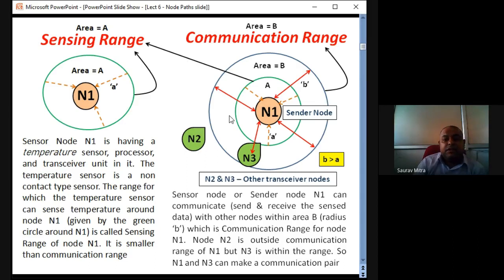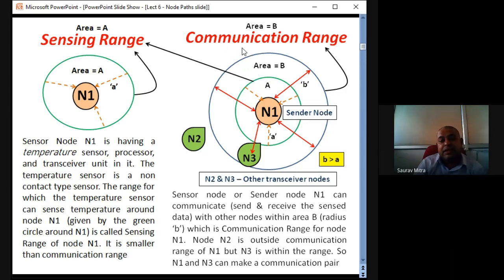A very important question: what is the difference between sensing range and communication range? In one line, sensing range is nothing but the range of the sensor which senses the data around sensor node N1. And what is communication range? Communication range is the range of data exchange distance, keeping N1 at the center and around it.